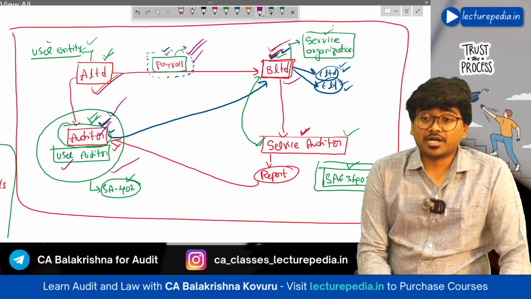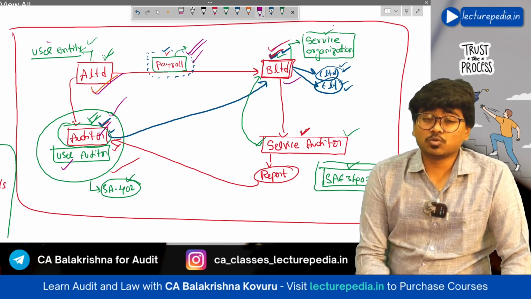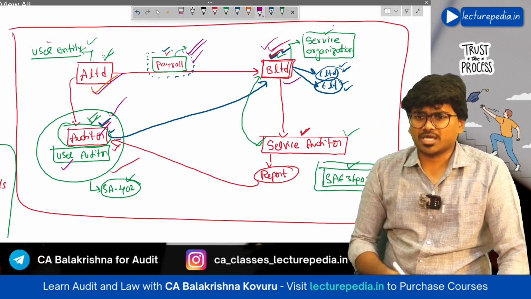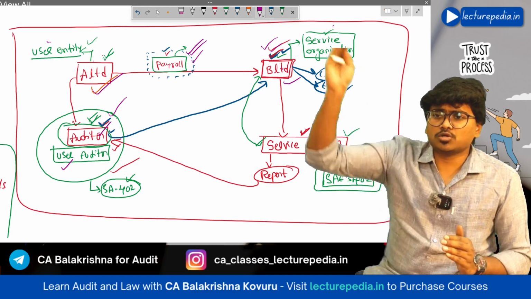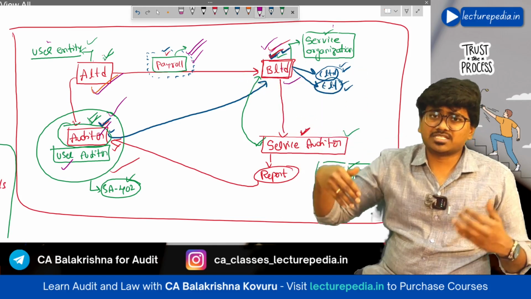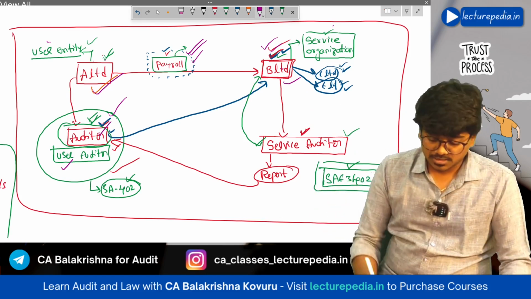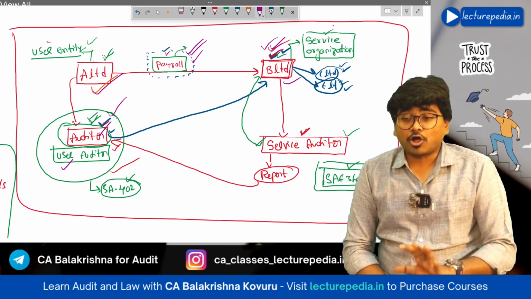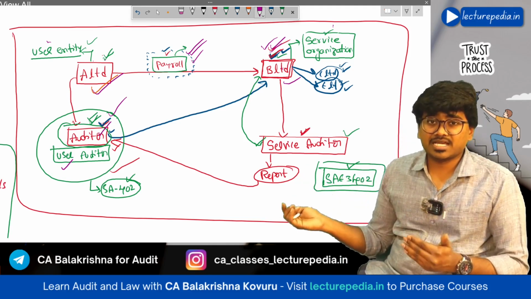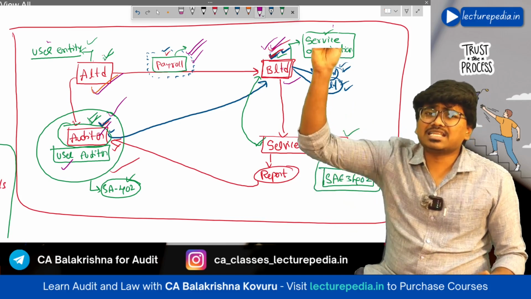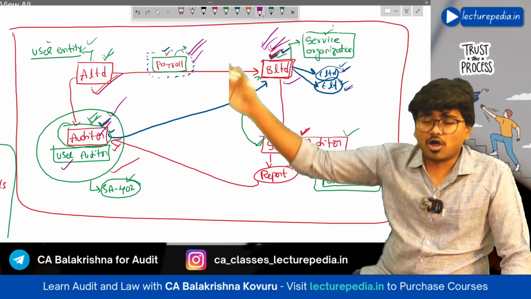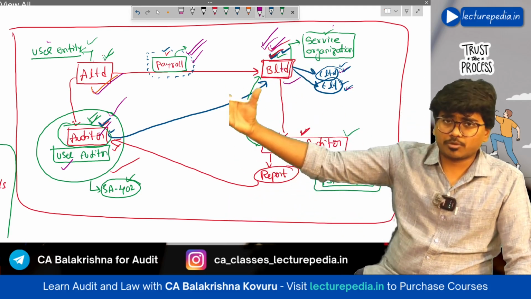So the user entity auditor has to go to B Limited, that is the service organization, for verification of controls. If only one auditor goes to B Limited, the service organization might facilitate him to verify the controls. But the service organization will not be providing the services only for A Limited. Just like A Limited, there will be various other clients that the service organization will be having, like C Limited, E Limited. For all of those clients, the service organization will be providing the same service.